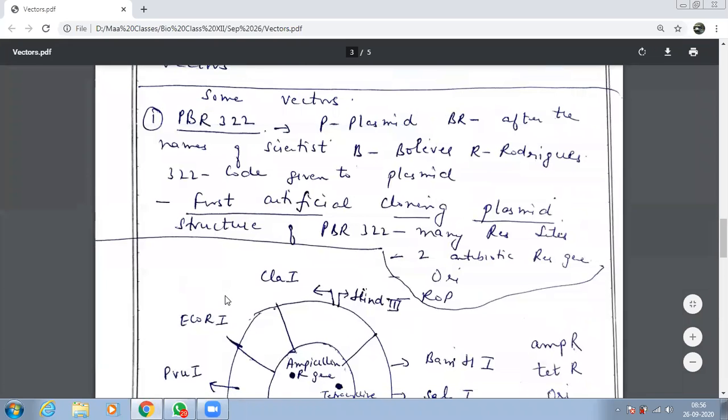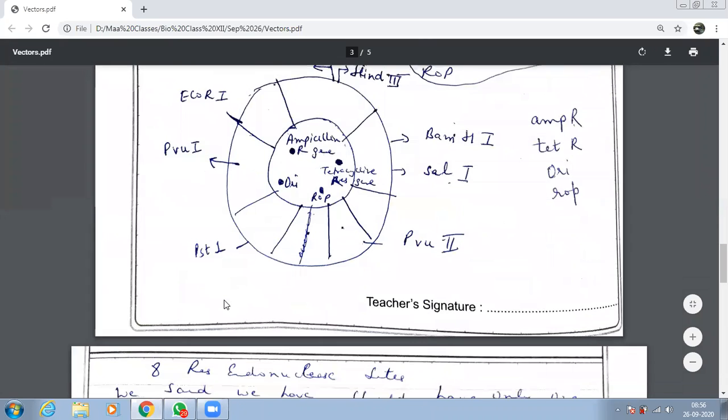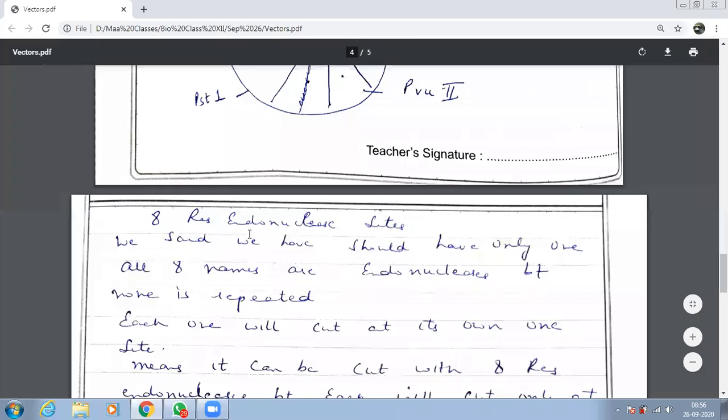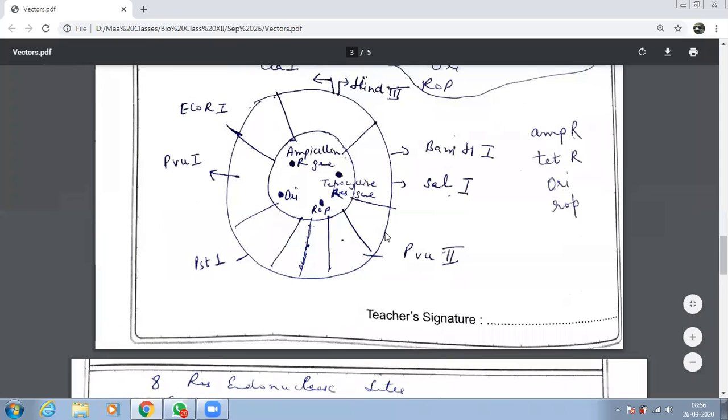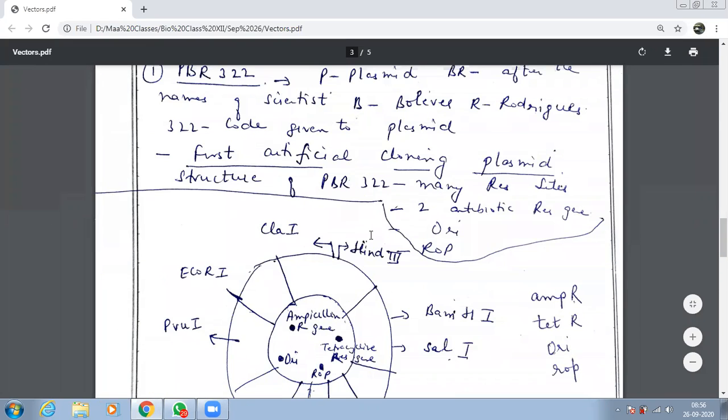So we are going to study the structure of this. बहुत simple तरीके से कर सकते हो. बस ये याद रखो. There are 8 restriction endonuclease sites in this. Okay. How we are going to function this? We'll start doing this very quickly.